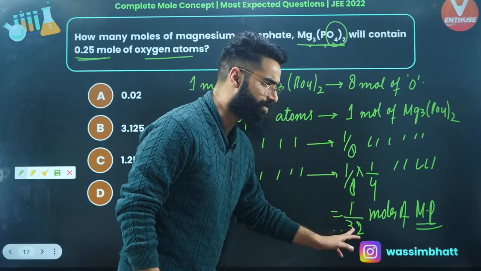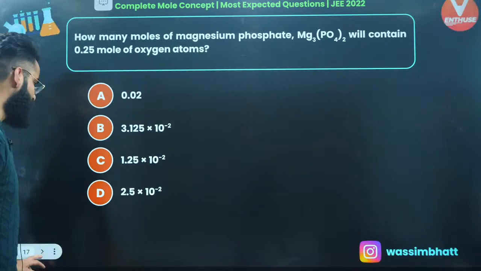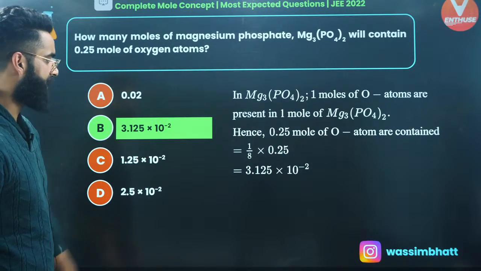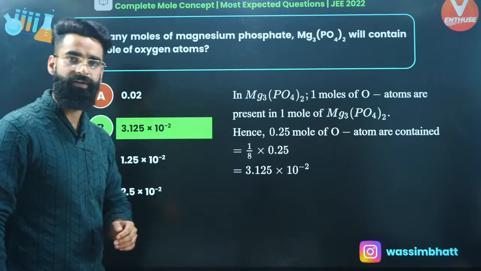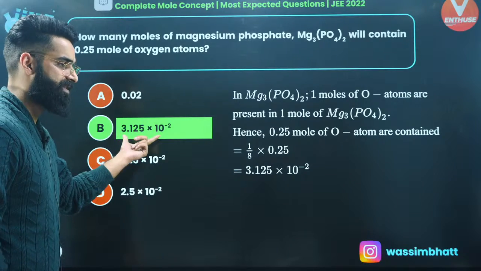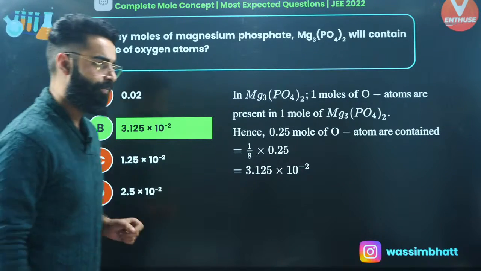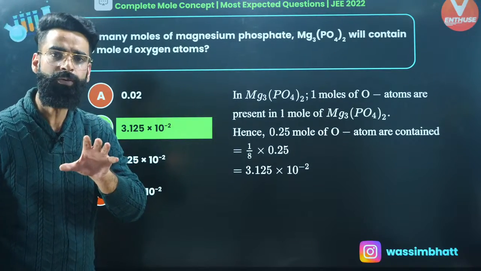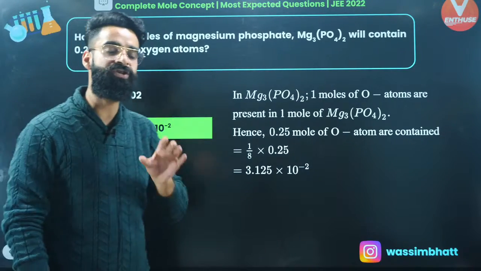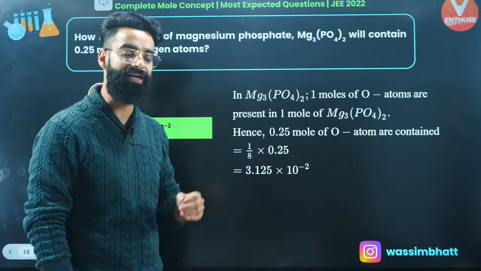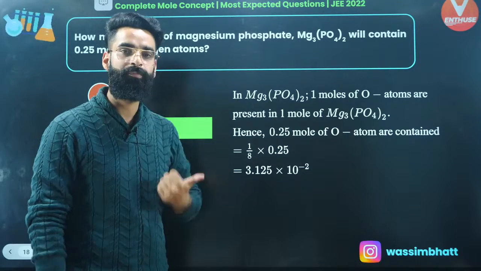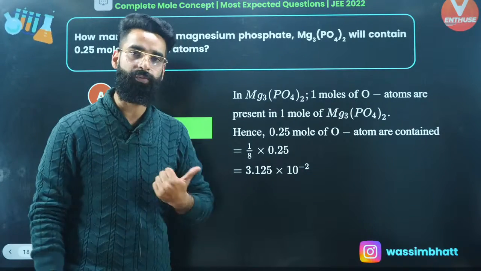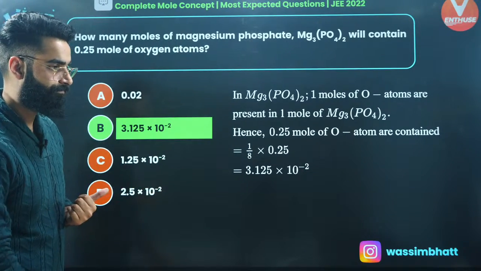Now you can do a bit of calculation. See, 1 by 32, let me tell you, value will come out to be 3.125 into 10 raised to the power minus 2, right? So it's option B, which is exactly going to be the correct answer of this particular question. A very simple and basic question this was again, yeah.